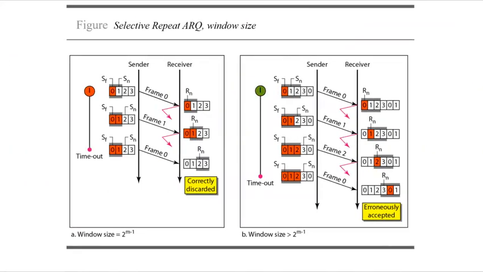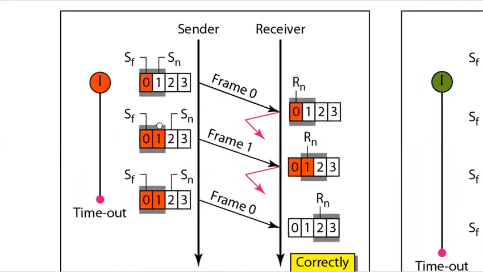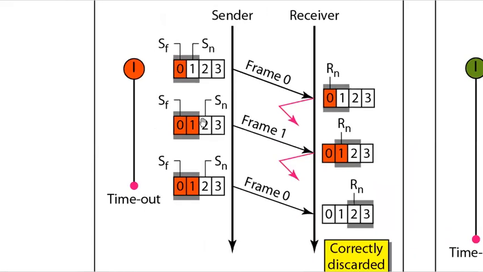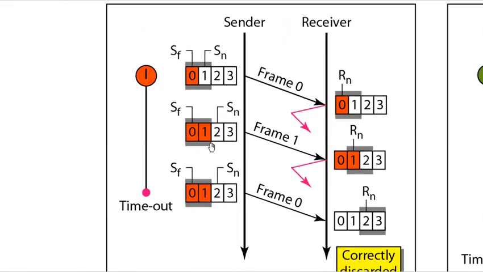Now we have to understand why the window size should be equal to 2 power m minus 1, and why the window size cannot be greater than 2 power m minus 1. For that, let's see this slide. Here the window size is equal to 2 power m minus 1. What is the value of m? The value of m in this case is 2.